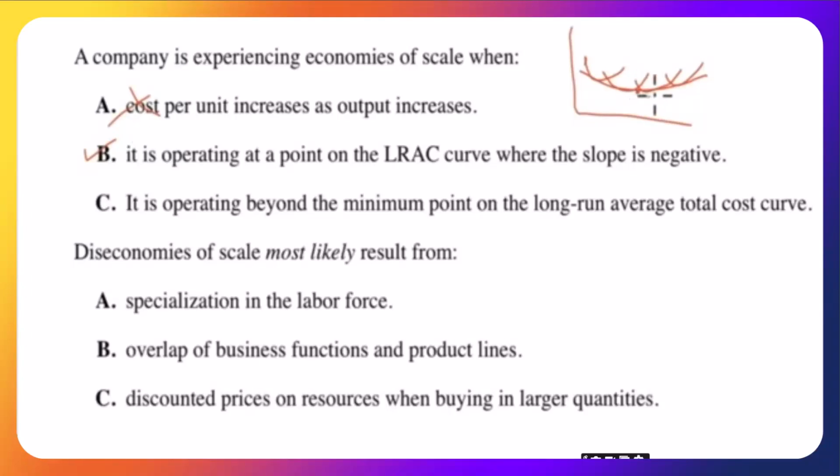C, it is operating beyond the minimum point on the long run average total cost curve. Well, there's the minimum point. Well, here is diseconomies of scale. So we've got to get rid of that because we're looking for economies. We have B for 32.